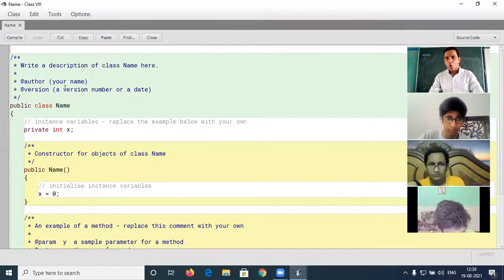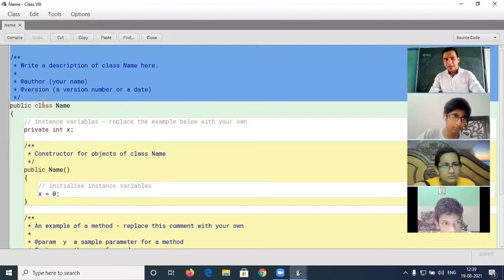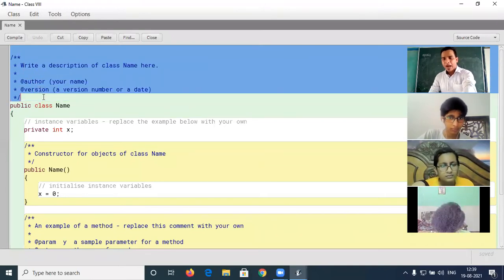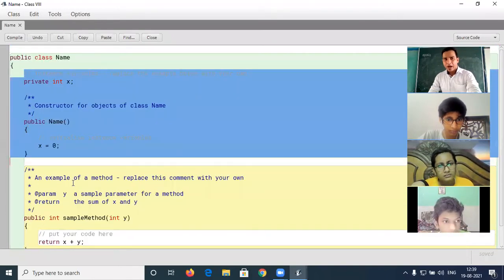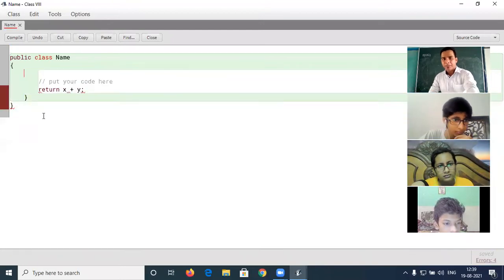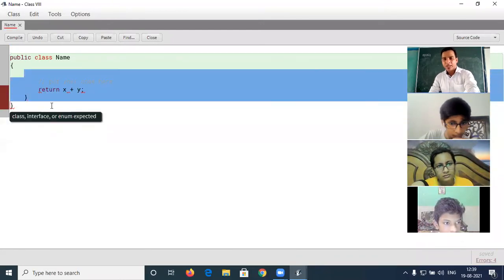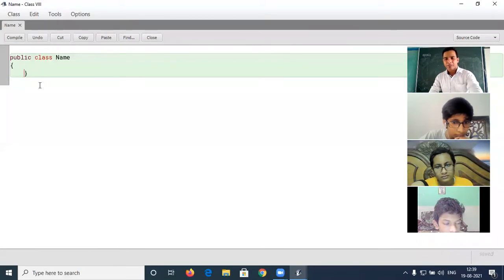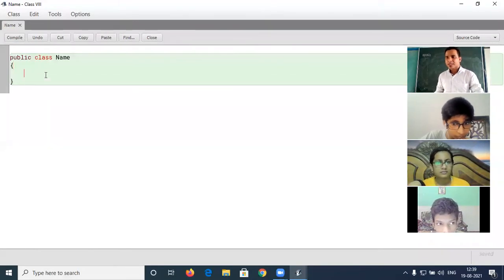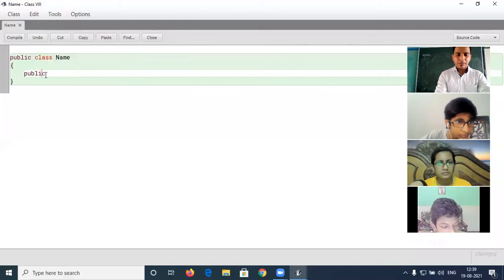Open the editor and after that select the statement, except the class name, and click the delete button. Again select those statements, click the delete button. Again a few things are left, just click the delete button. Only the class name and 2 curly braces should be there. After that we are going to write the program. What do we have to write?